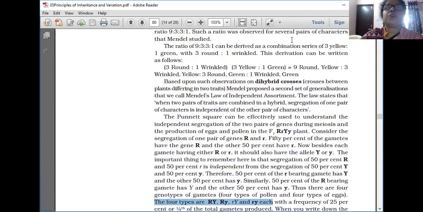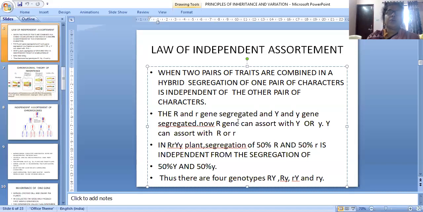So now I will show you some slides regarding that. The slide is on the law of independent assortment. Now we are taking the law of independent assortment only, and we are given the theory.